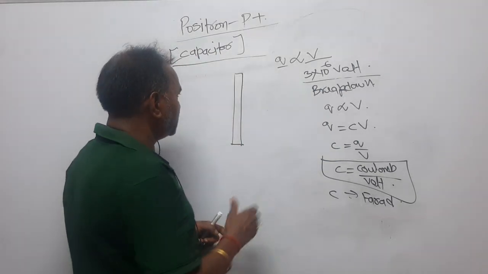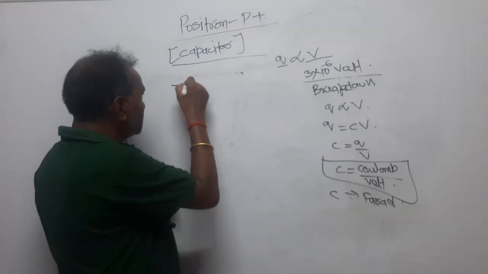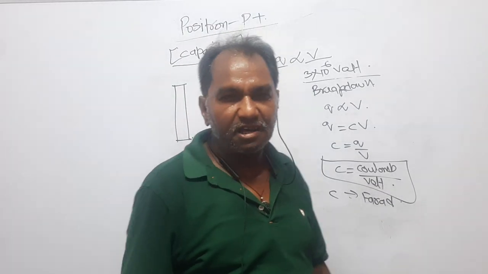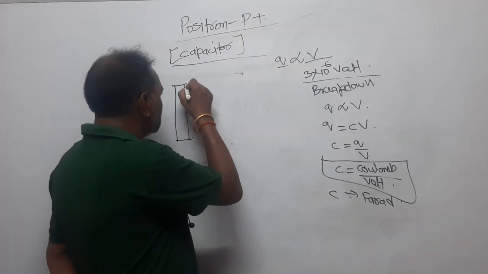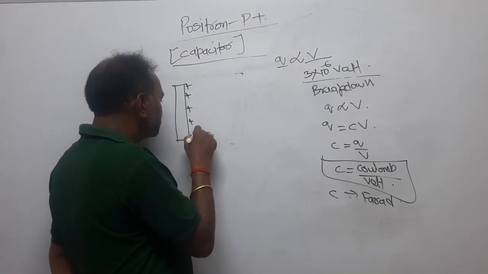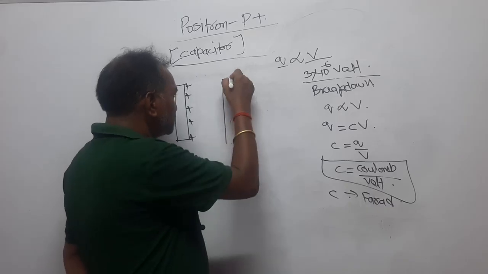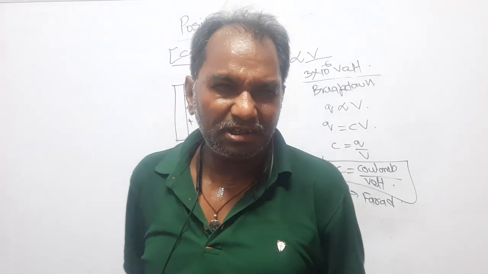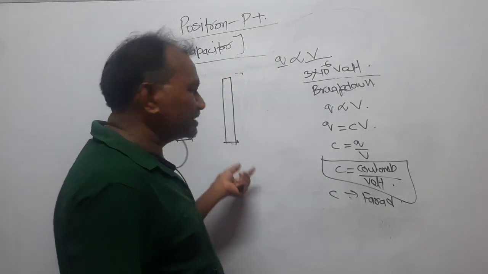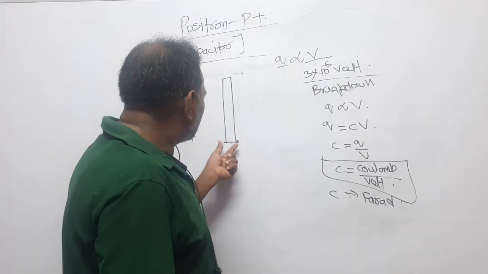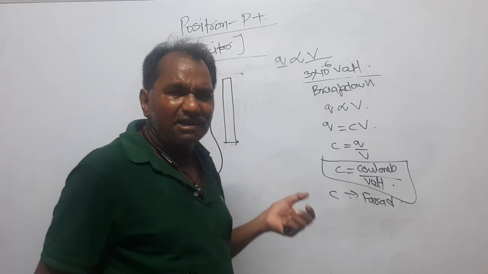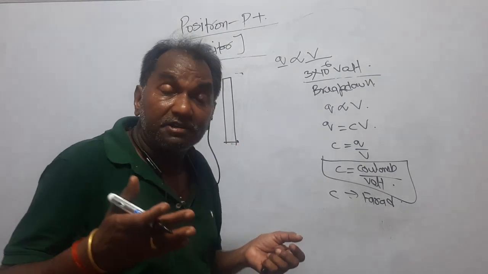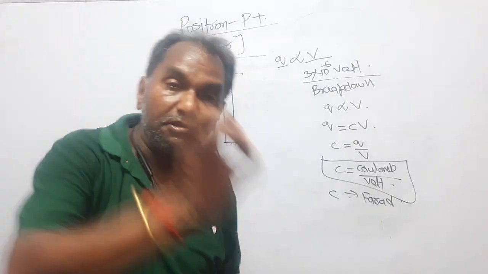How is it done? Look here. What I have said is that this is a plate, right? This is our plate to which charge has to be given. A positive charge has been given. Now what I have done is bring another plate here. This plate does not have much role to play by itself, but it is a method to reduce the potential without reducing the charge.